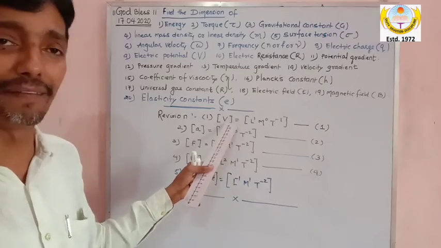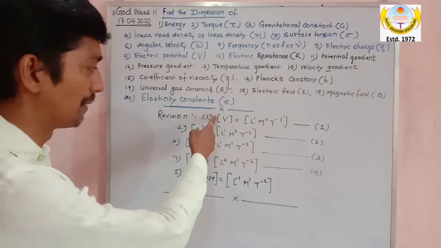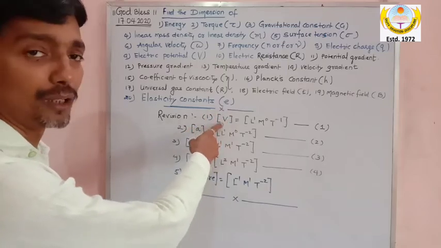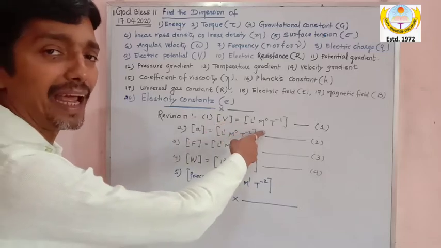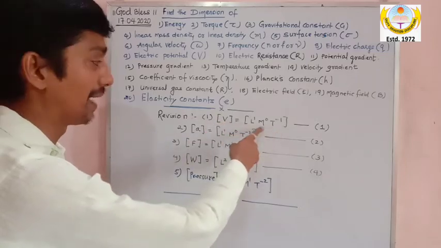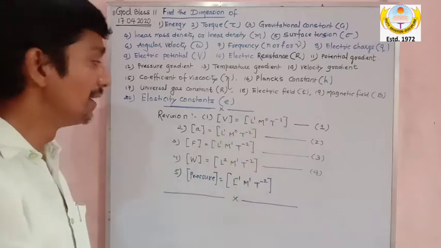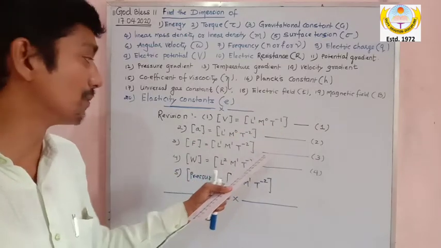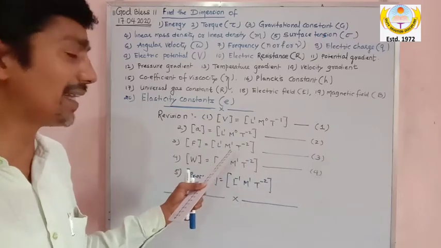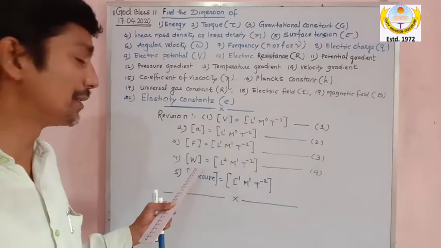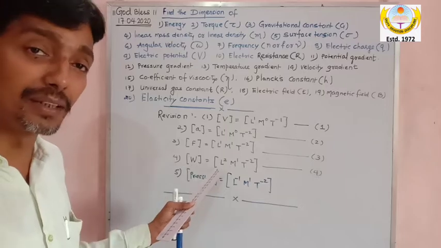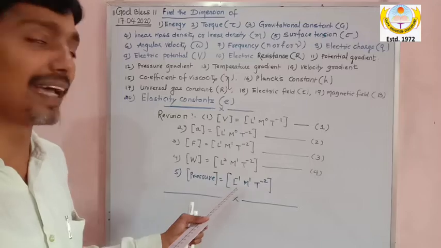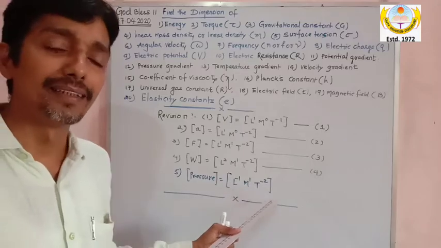This is velocity V. Whenever you write a dimension, put a box bracket. The dimension of velocity is [L^1 M^0 T^-1]. Similarly, dimension of acceleration [L^1 M^0 T^-2], dimension of force [L^1 M^1 T^-2], dimension of work [L^2 M^1 T^-2], and dimension of pressure is [L^-1 M^1 T^-2].